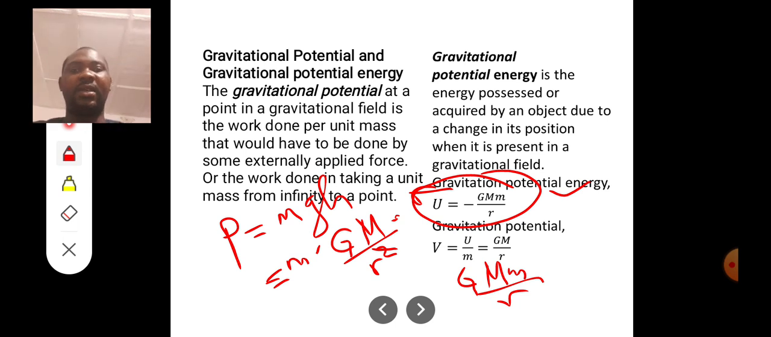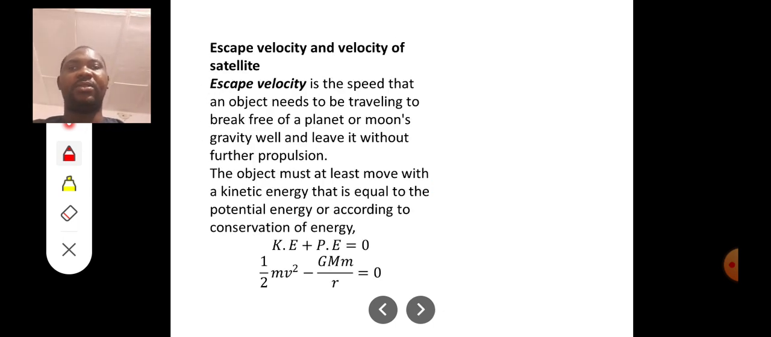Okay, so that leads us to the next topic here, which is escape velocity and velocity of satellite. Now, escape velocity is the speed that an object needs to be traveling to break free of a planet's or moon's gravity well and leave it without any further propulsion. So there is a speed that is required for an object to go out of the Earth's gravity. That speed is what we call escape velocity.